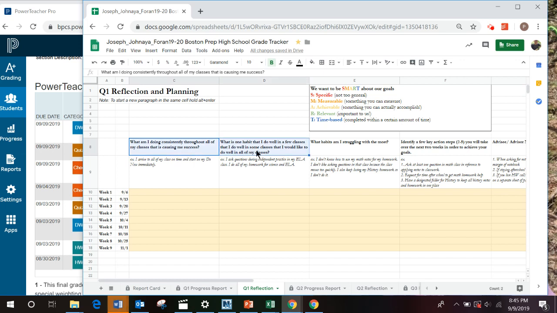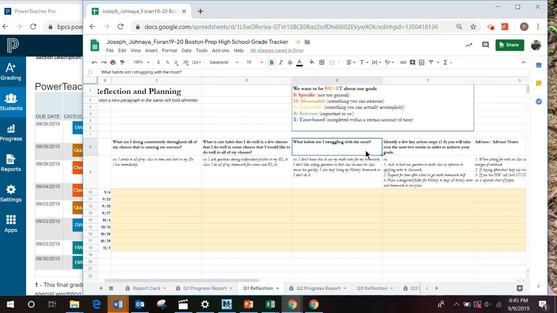What is one habit that I do well in some classes, that I would like to do well in all classes? What habits am I struggling with the most? Identify a few key action steps you will take over the next 2 weeks in order to achieve your goals, and then a space for your advisor notes.